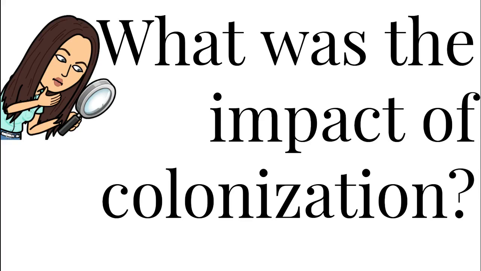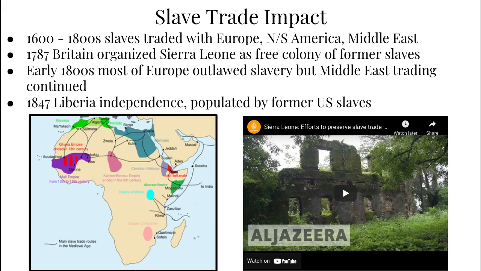Second topic, what was the impact of colonization? The African slave trade was active in the 1600s to 1800s, in which people were shipped to different continents to provide physical labor before the Industrial Revolution created machinery. Once fewer slaves were needed or slavery was outlawed, Britain created a free colony in Sierra Leone to ship Africans back to. Sometime later, Liberia gained independence and was populated by former U.S. slaves who had returned to Africa.